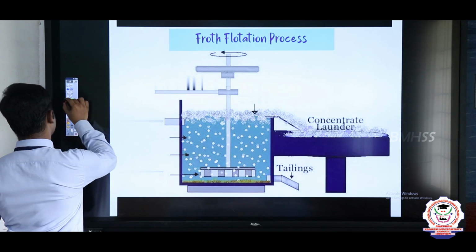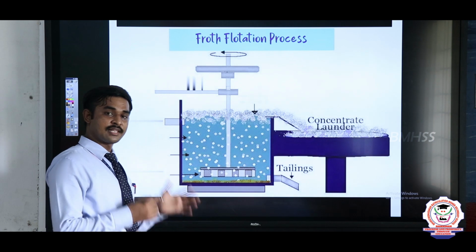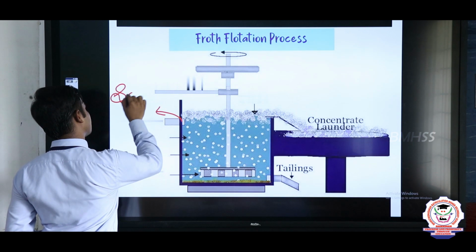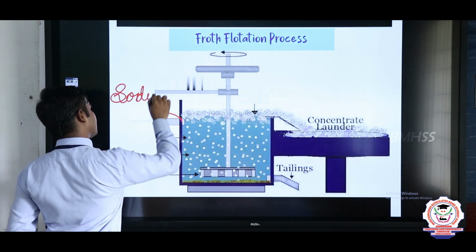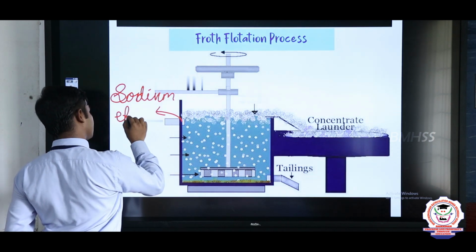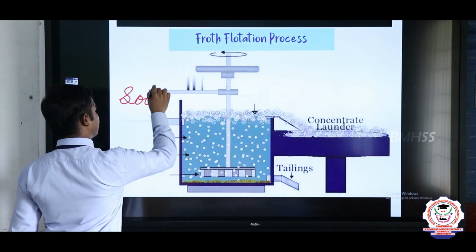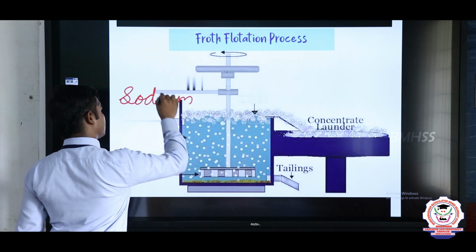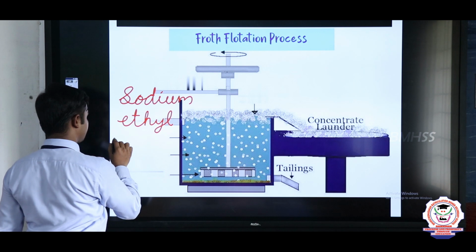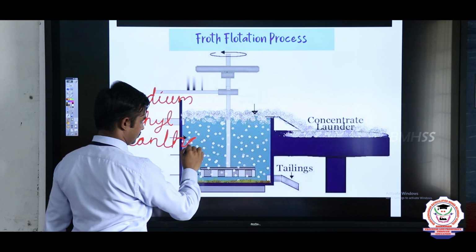And listen here, in this process we use another agent, a compound called sodium ethyl xanthate.